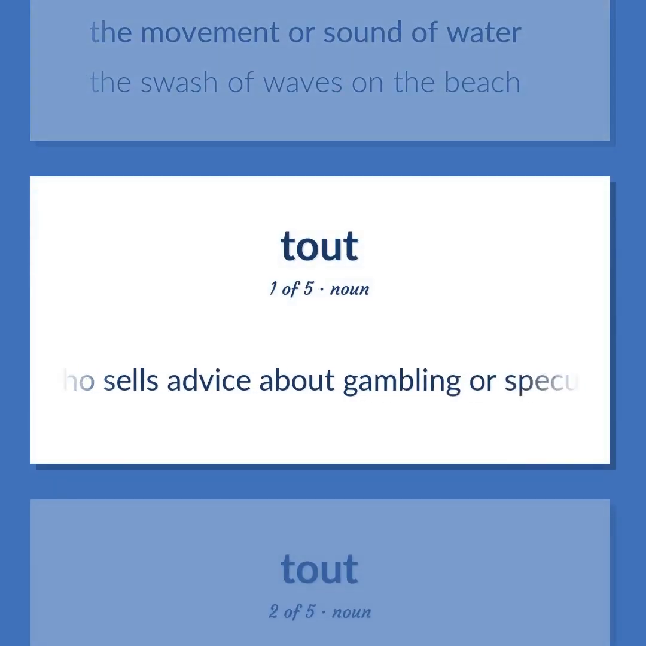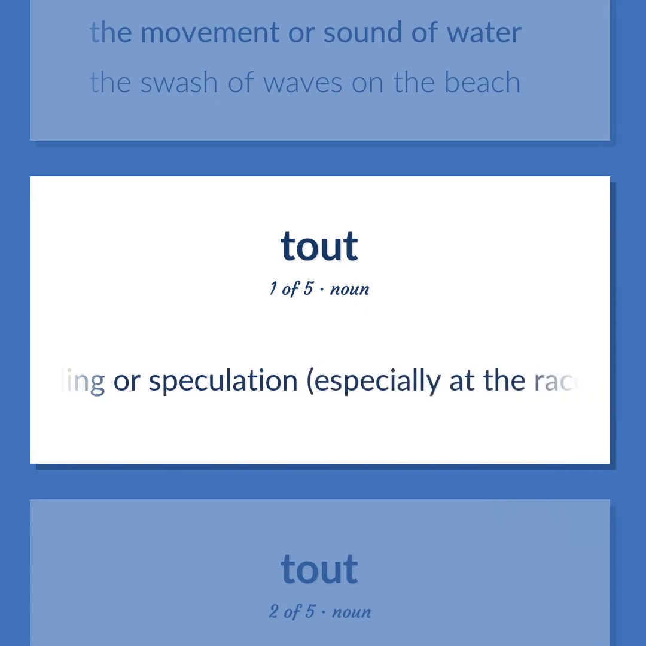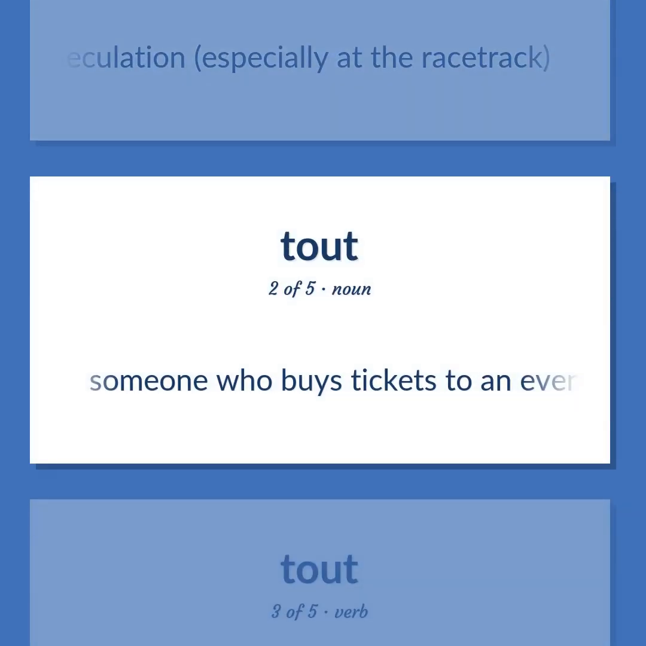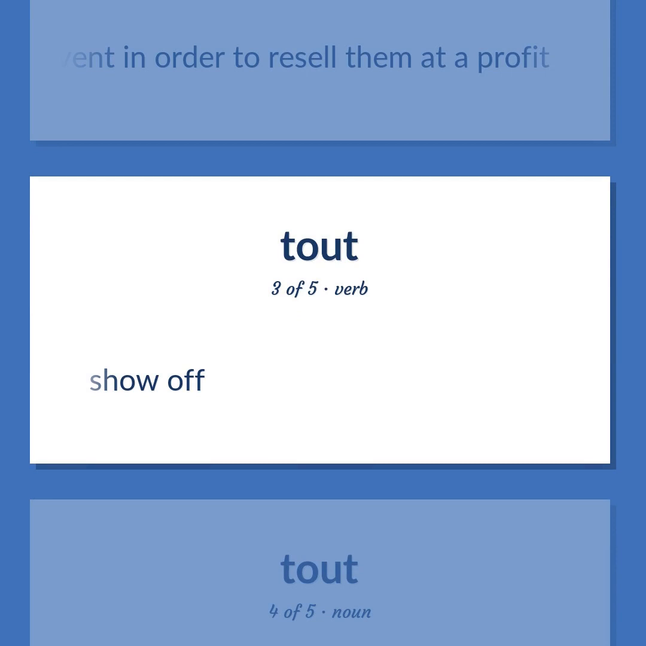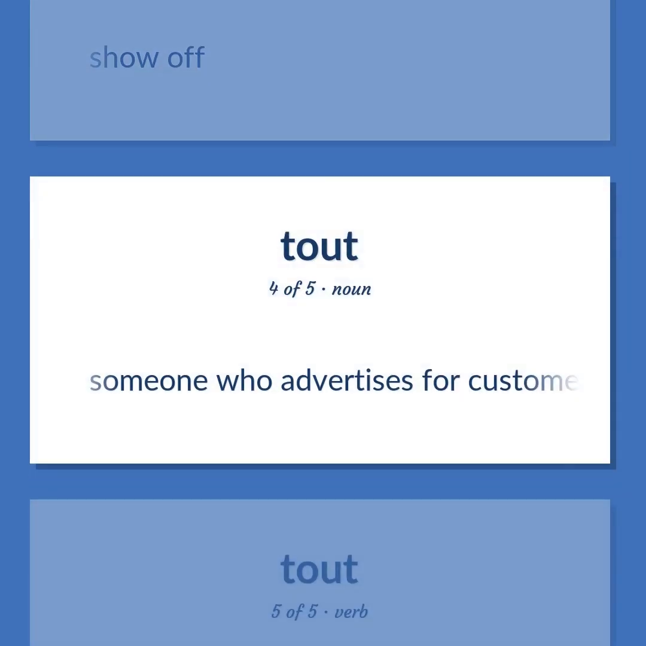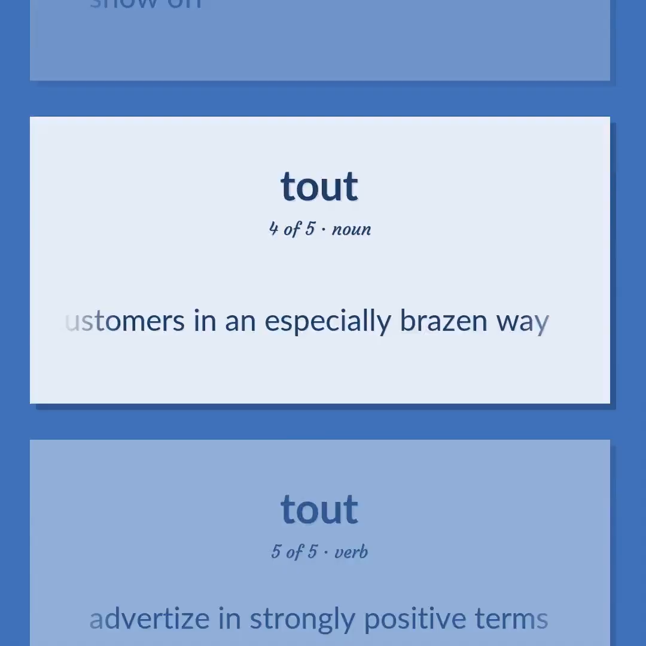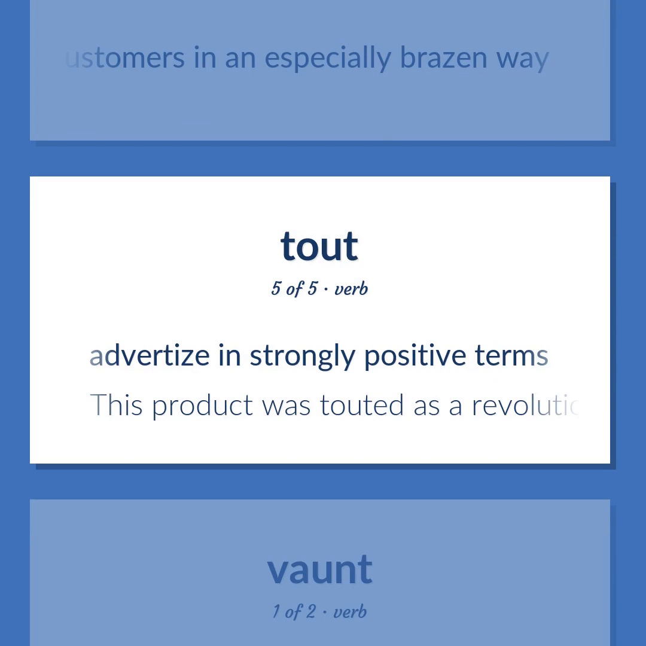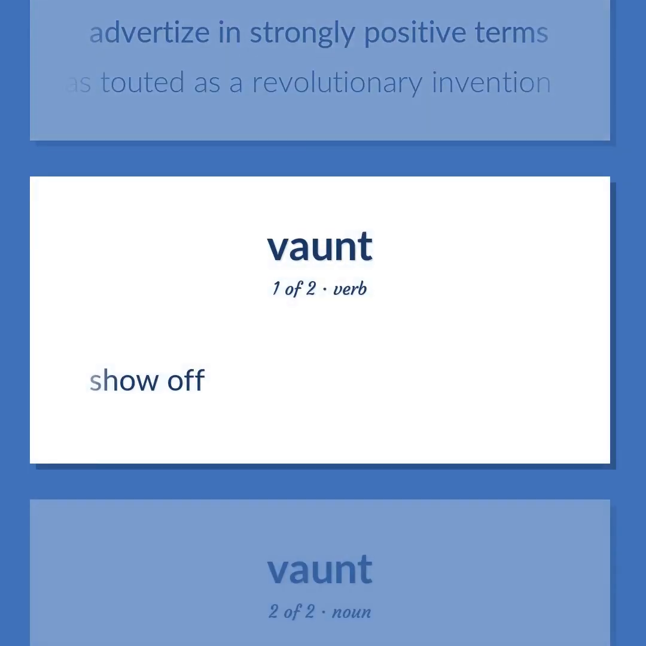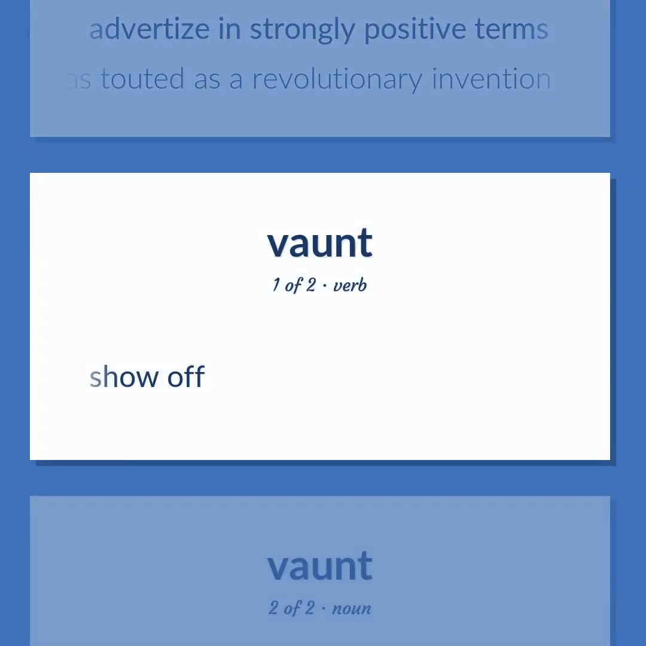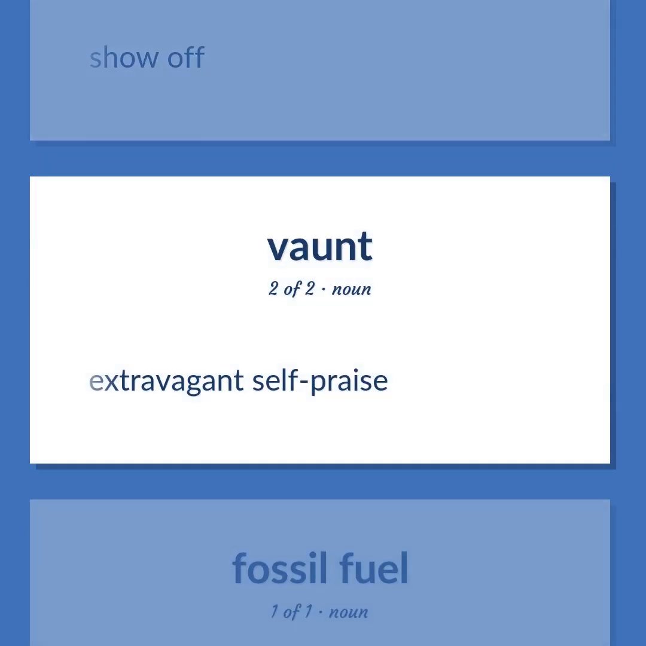One who sells advice about gambling or speculation, especially at the racetrack. Someone who buys tickets to an event in order to resell them at a profit. Show off. Someone who advertises for customers in an especially brazen way. Advertise in strongly positive terms. This product was touted as a revolutionary invention. Show off. Extravagant self-praise.